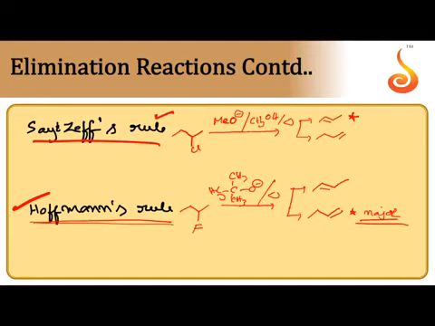So the Hofmann product is formed as the major product under specific conditions: when a poor leaving group like F minus or NH2 minus is there, when a branched base like tertiary butoxide is used, when the gamma carbon is a neo carbon, and in thermal elimination, Cope elimination and Hofmann elimination reactions. Just by heating, elimination occurs. Such thermal elimination reactions also lead to the Hofmann product as the major product.